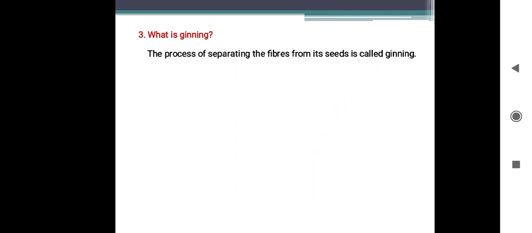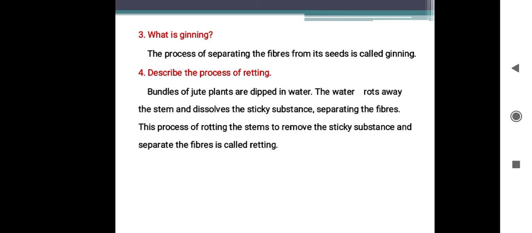Next question. Describe the process of retting. Listen. Bundles of jute plants are dipped in water. The water rots away the stem and dissolves the sticky substance separating the fibers. This process of rotting the stem and removing the sticky substances to separate the fibers is called retting.